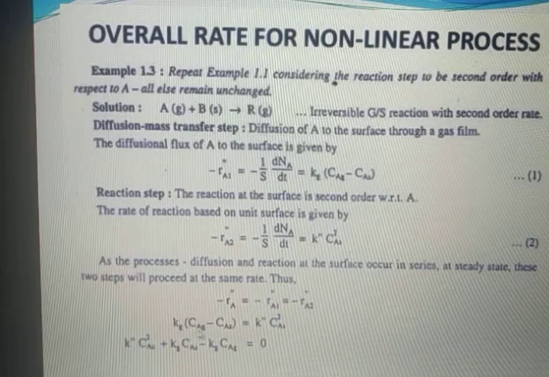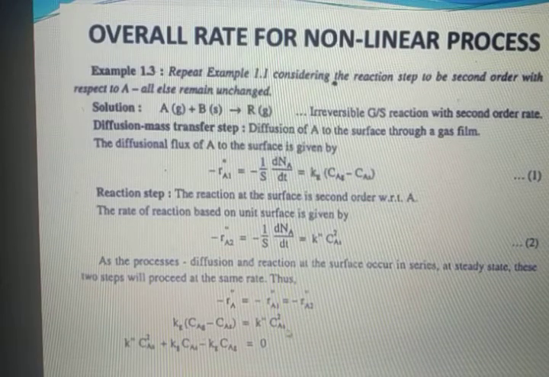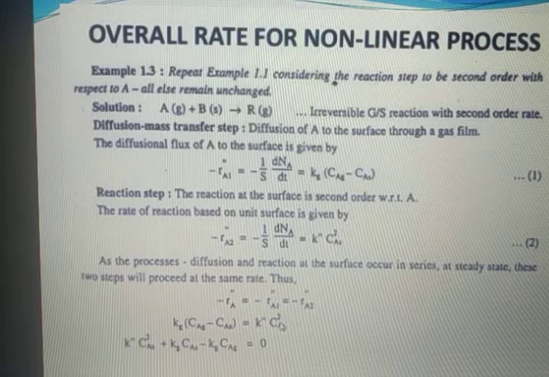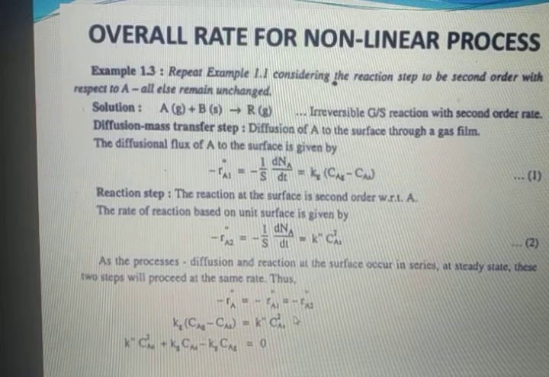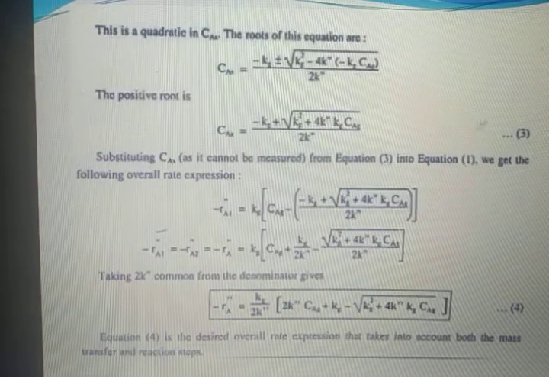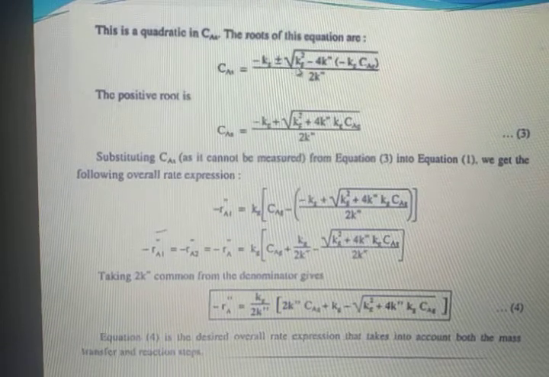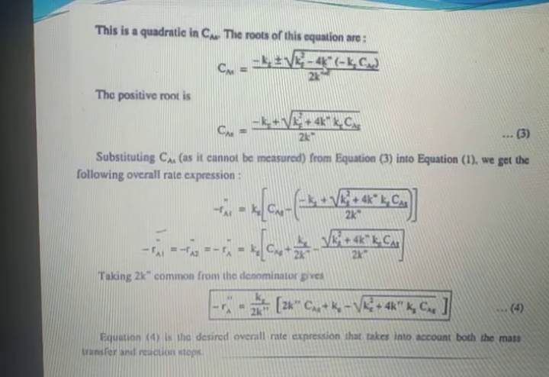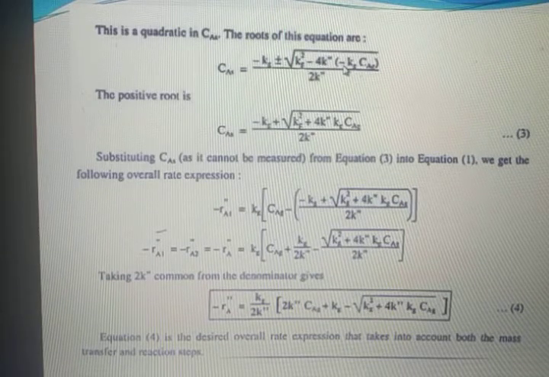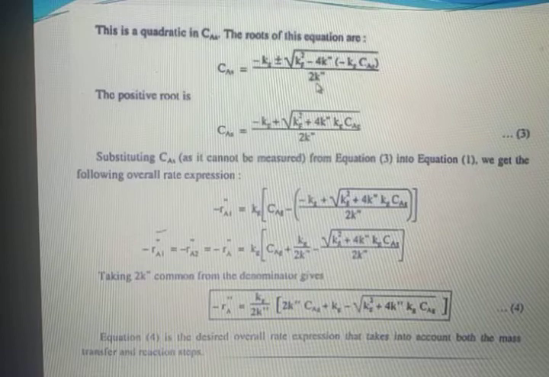Therefore, Kg into CAg minus CAS should be equal to K double dash CAS square. Now, we have to calculate the value of CAS from this equation. CAS will come out to be minus Kg plus minus under root Kg square minus 4K double dash into minus Kg CAg, upon 2K double dash.